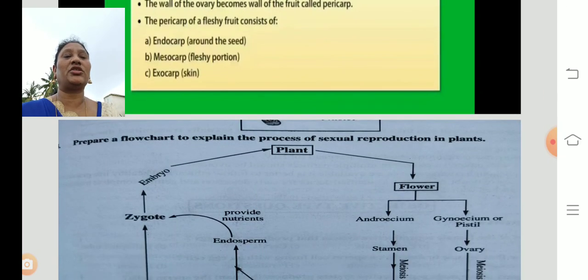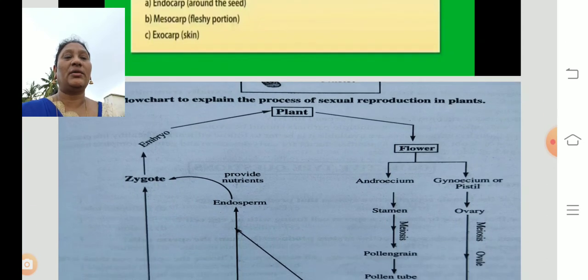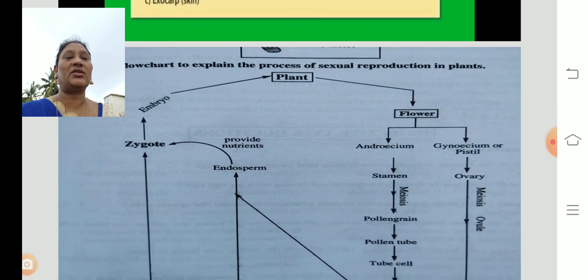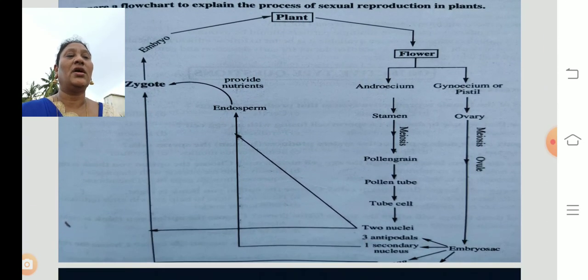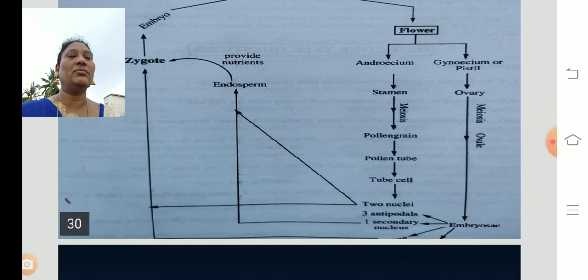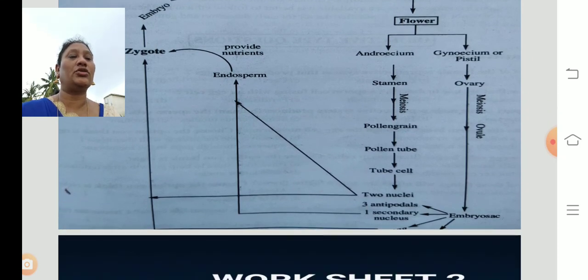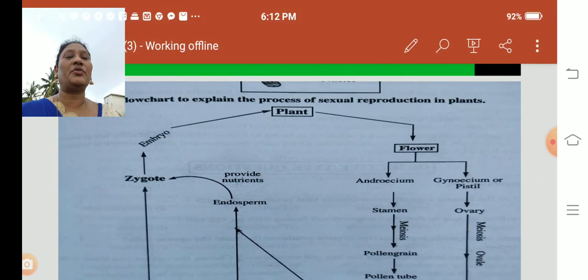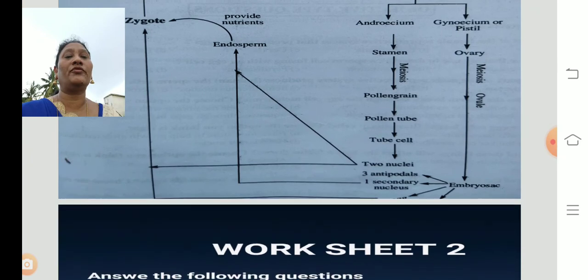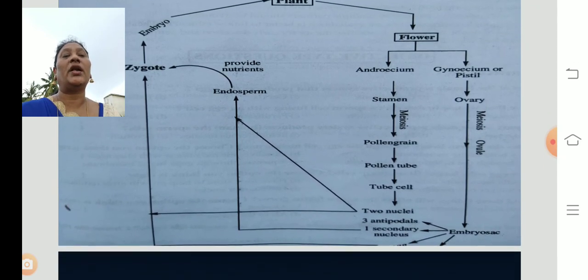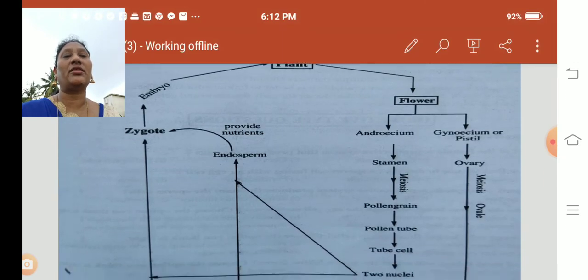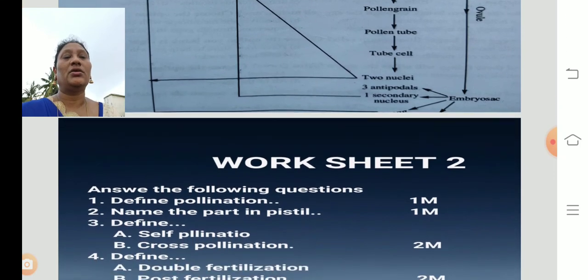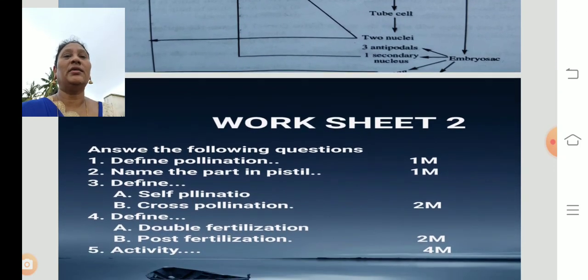In a structural manner you can find double fertilization. You can see here the flower, androecium and gynoecium, the pollen grains and pollen tubes. They fuse here, and one develops into a zygote and the other into the endosperm, and the zygote develops into an embryo. In this manner sexual reproduction can be seen in flowering plants.